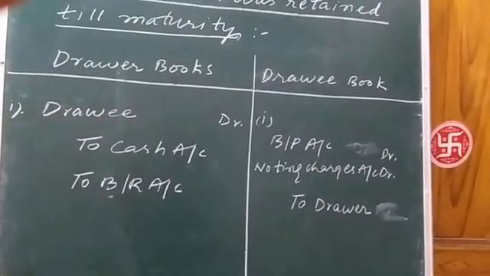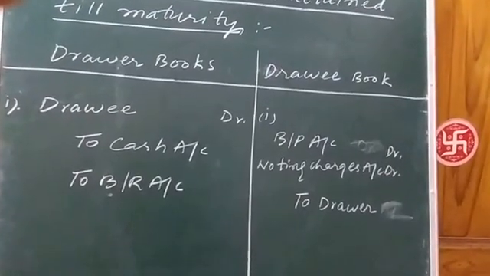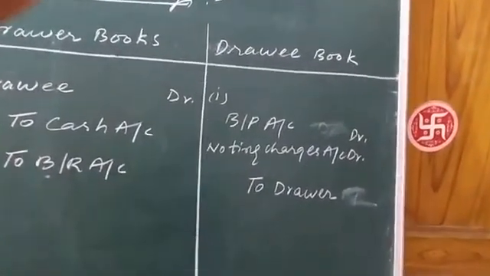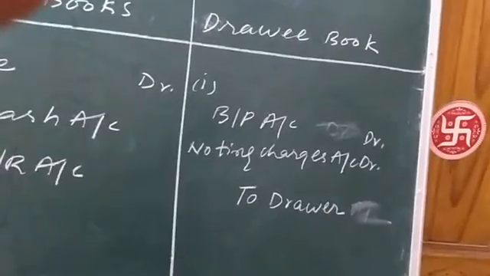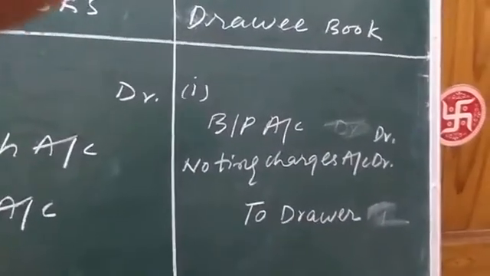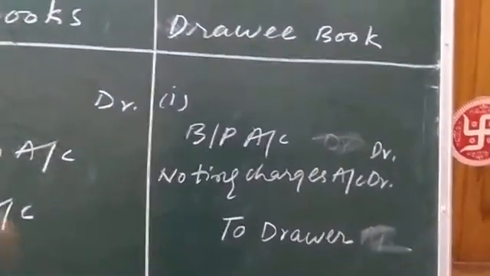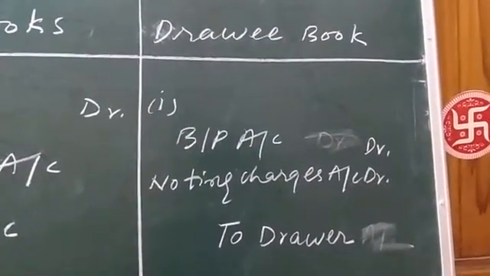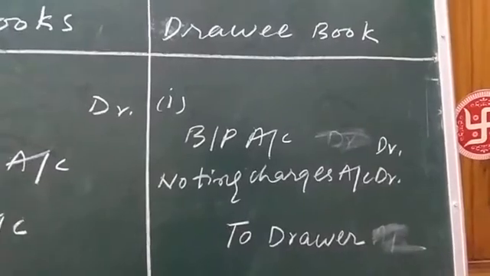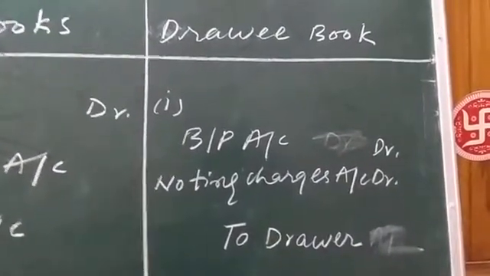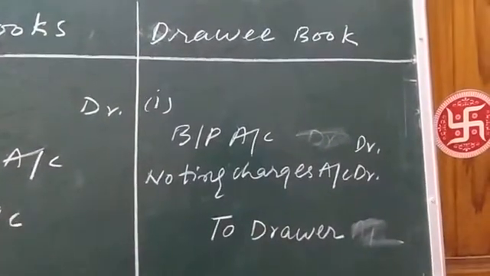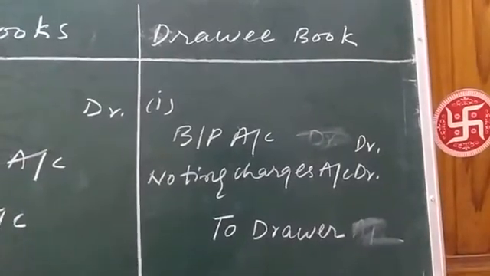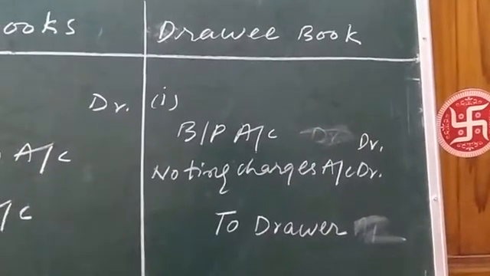Now in the books of drawee, what entry should be passed is bill payable account debit. Bill payable, as the bill was dishonored by drawee on the due date, right? So it will be shown on the debit side, indicating the decrease in liability by the name of bill payable.